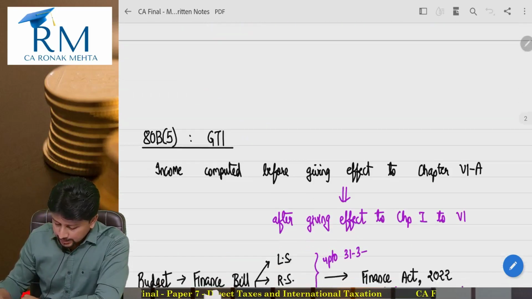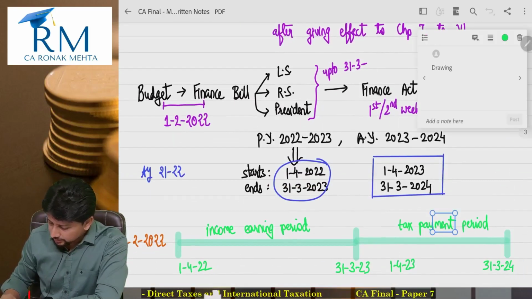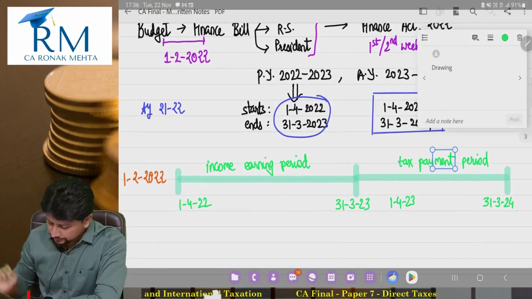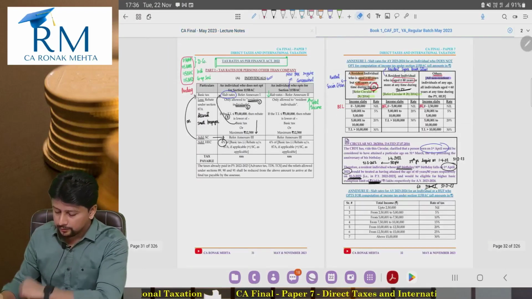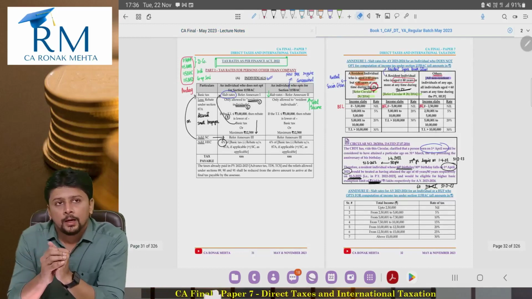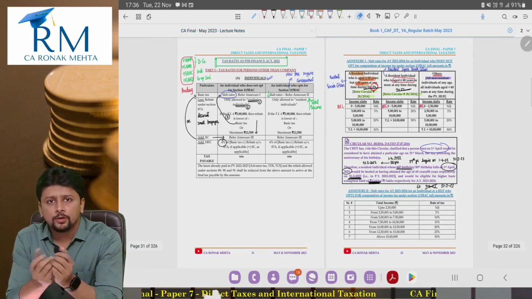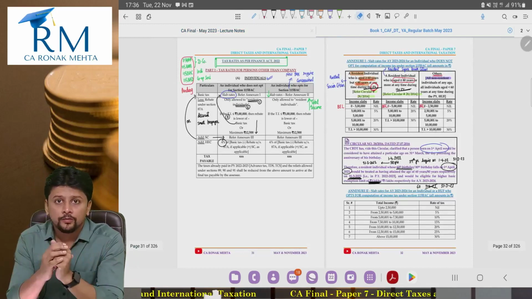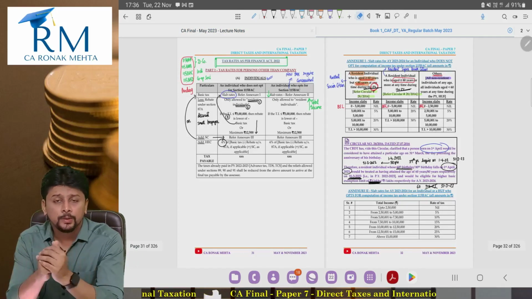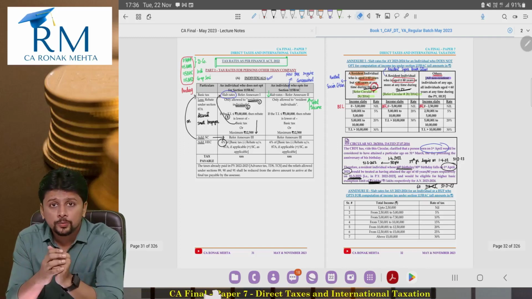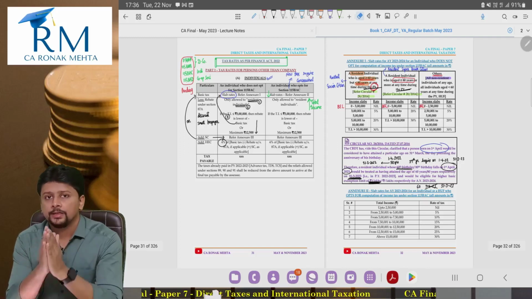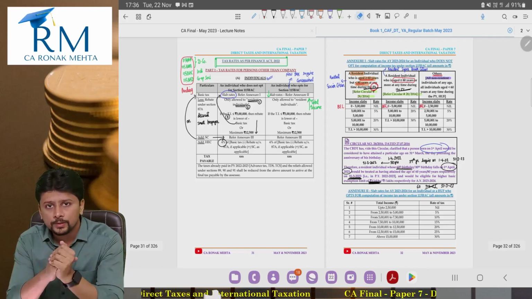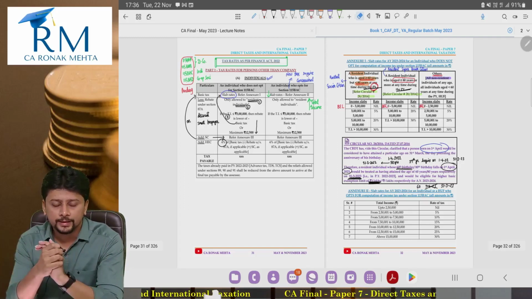Thereafter we had gone to the discussion of our tax rates, and we had done the discussion of tax rates from our textbook. Individuals and HUF will pay tax according to slab rate. Companies and partnership firm are going to pay tax according to a flat rate. Surcharge will be payable if you earn a super duper extra amount of income. Health and education cess is applicable for all persons, all assessees at the rate of 4%.